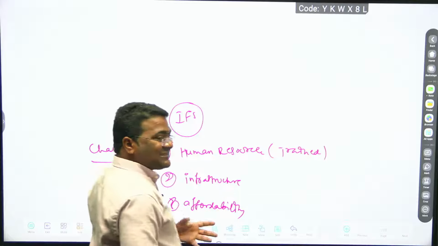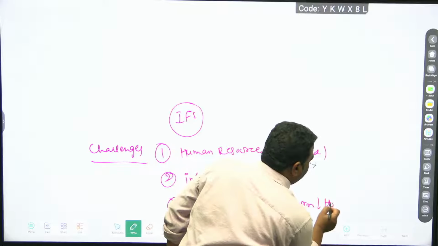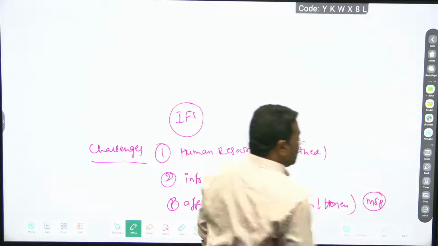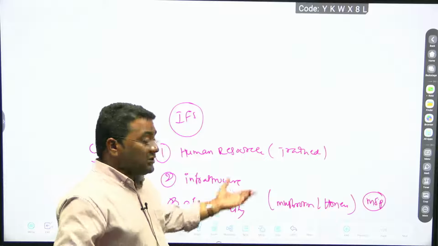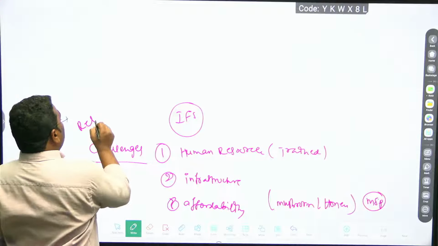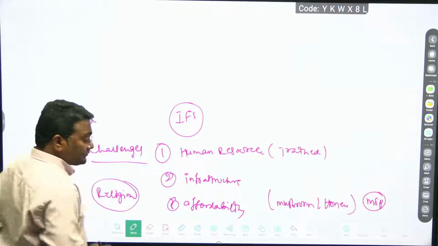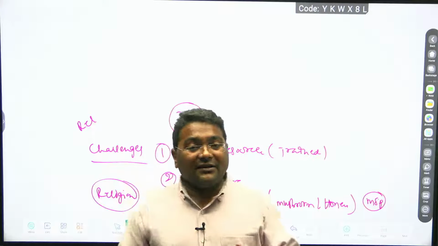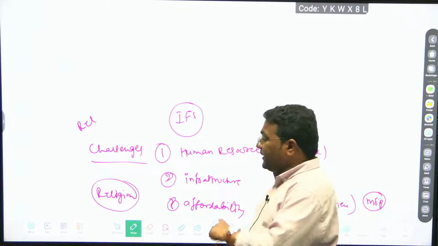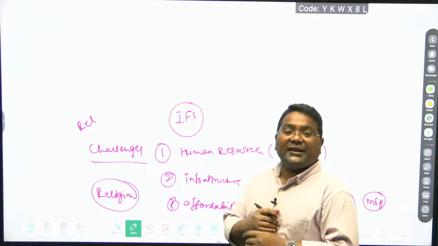In the integrated farming system, some products like mushroom and honey don't come under the MSP, minimum support price. So that is also one of the problems. And some people are reluctant to practice because of religious reasons. For example, a person from a certain religious community will not cultivate pigs, or some people will not cultivate cows. So religious affinity is also present.